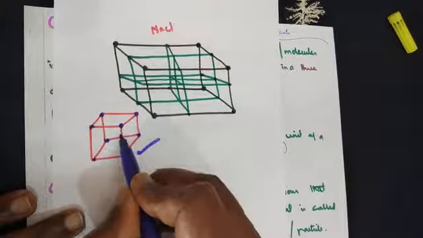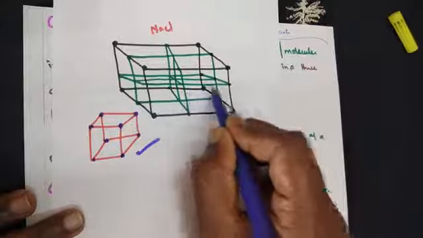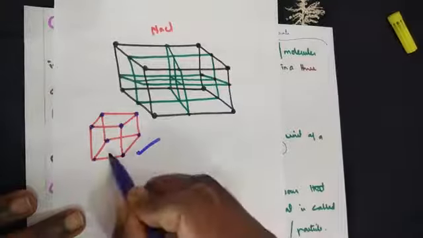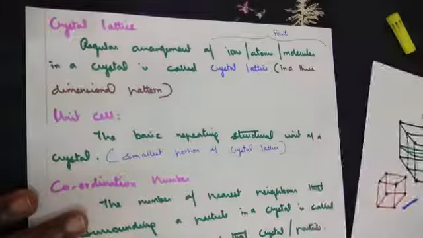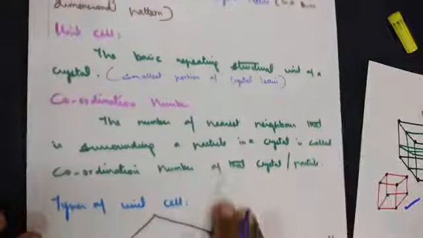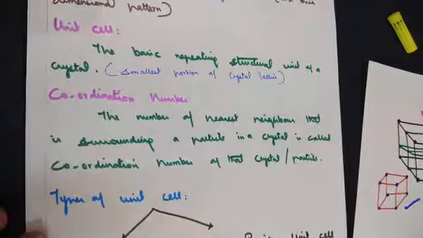So when we say unit cell, this one particular unit can be represented in this manner. So this is called a unit cell. What's the explanation we have written? Smallest portion of a crystal lattice. Moving on to the coordination number.